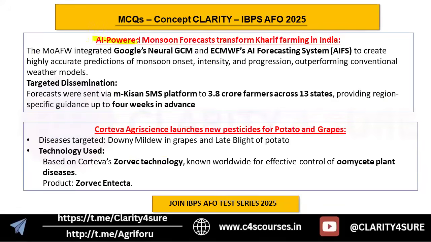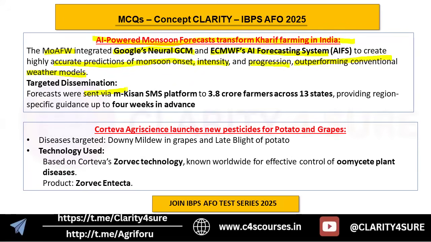Right. So, AI powered monsoon forecast transforms Kharif farming in India. So who has launched what? Let's say the Ministry of Agriculture integrated with Google's Neural GCM and ECMWF's AI forecasting system so as to create highly accurate predictions of monsoon onset, the intensity of monsoon, and the progression of monsoon, outperforming conventional weather models. So which organizations are related in this AI powered monsoon forecast? That is important to remember.